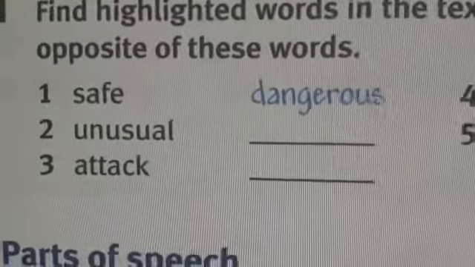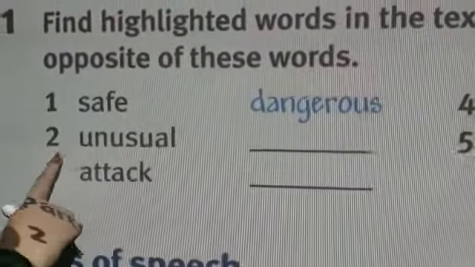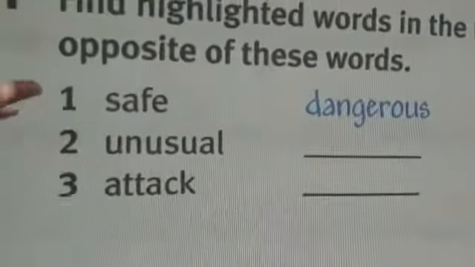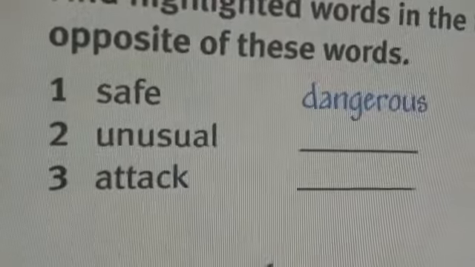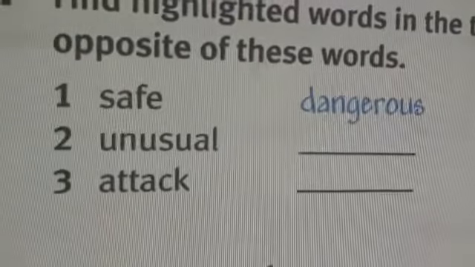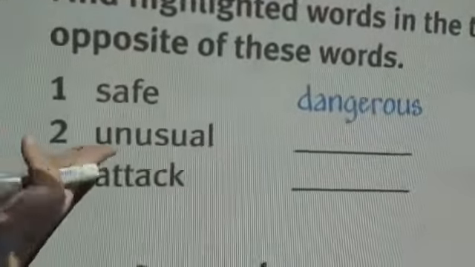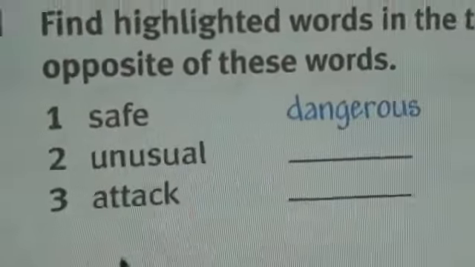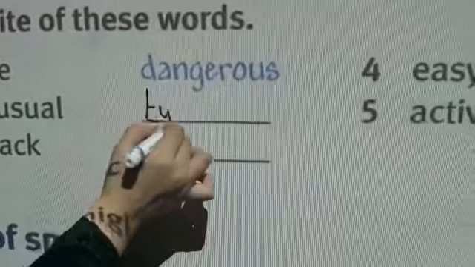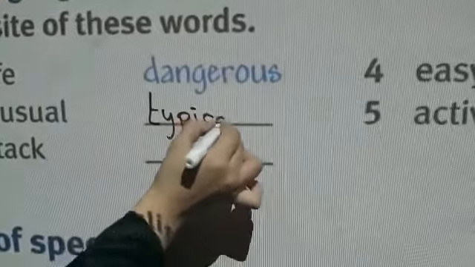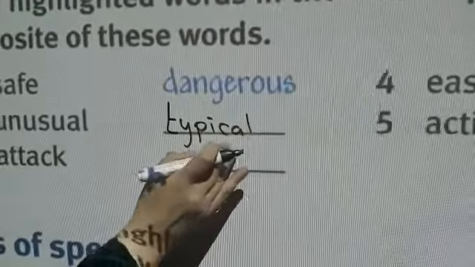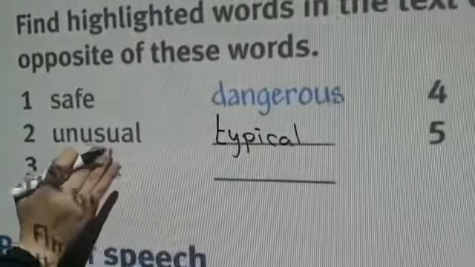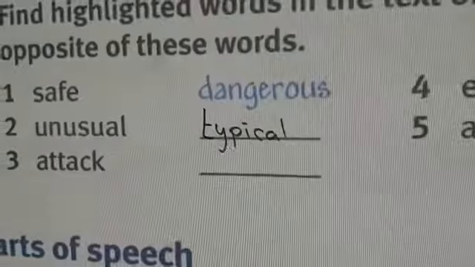Now look at number 2. We have the word unusual. What's the meaning of unusual? Unusual means something not normal. Something doesn't happen regularly. So it is unusual. So we have the opposite word in the text, which is typical. So typical, it is the opposite of unusual.